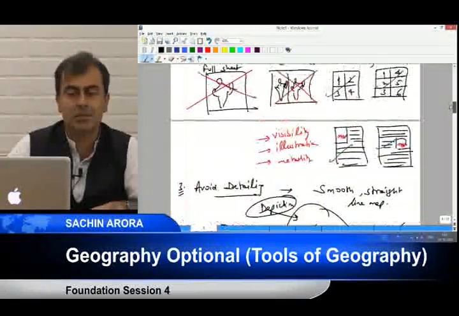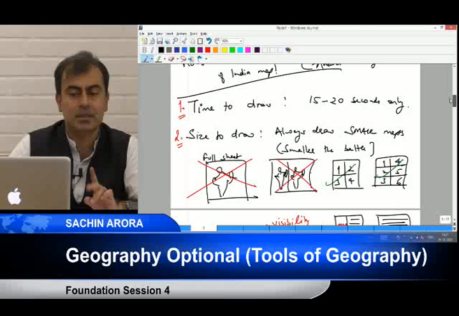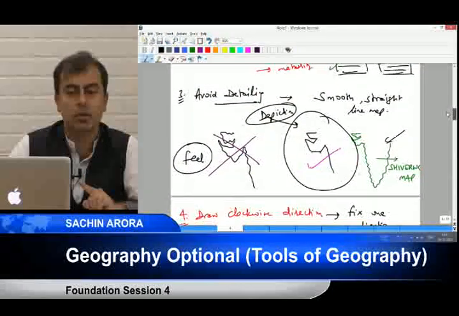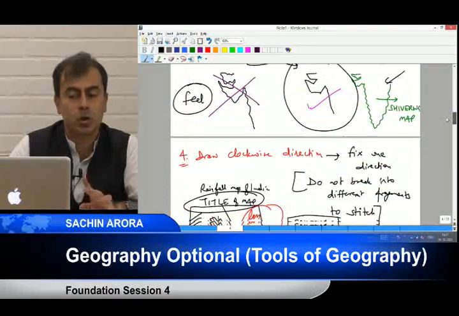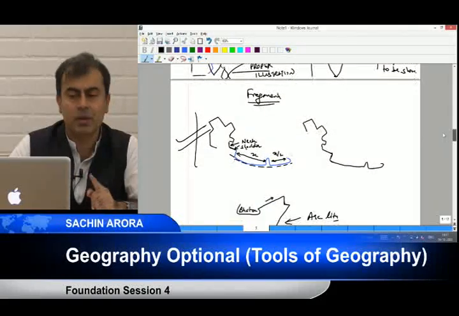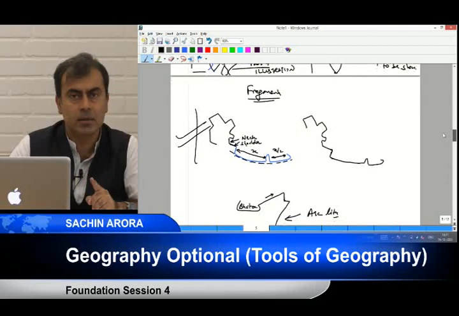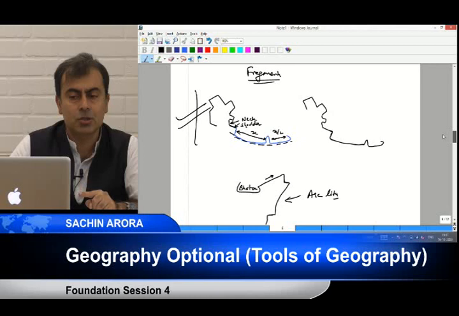We started with this. See, first, time should be less, size should be as small as possible. Avoid detailing, go clockwise, and everyone can draw it. We looked at the rectangular Jammu and Kashmir, then the neck and the shoulder, then the difference between the size of Nepal and Bhutan, the ratio 1:2. That in between is Sikkim.